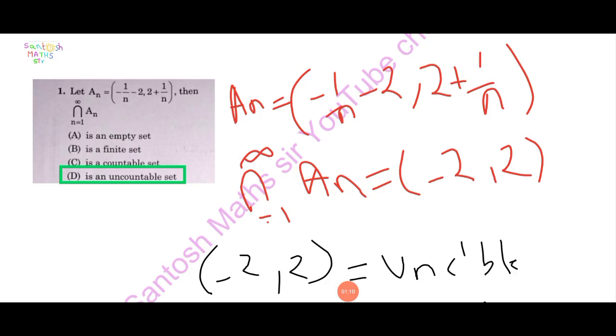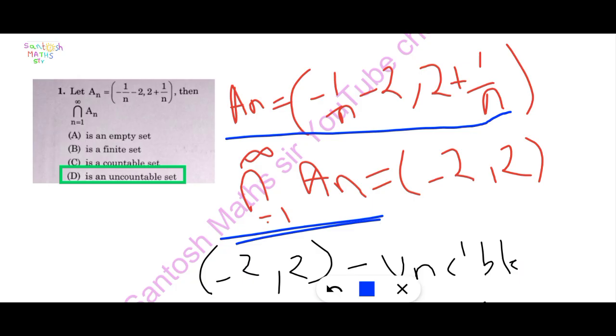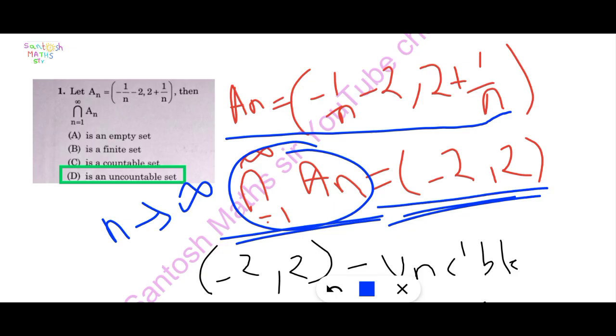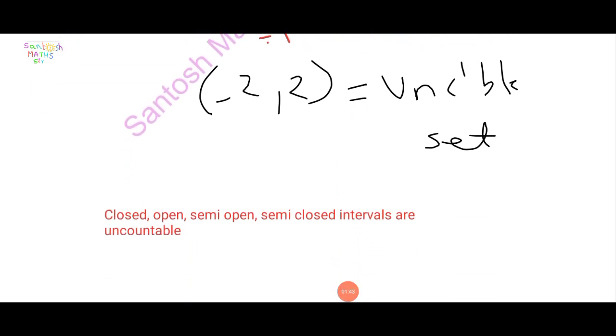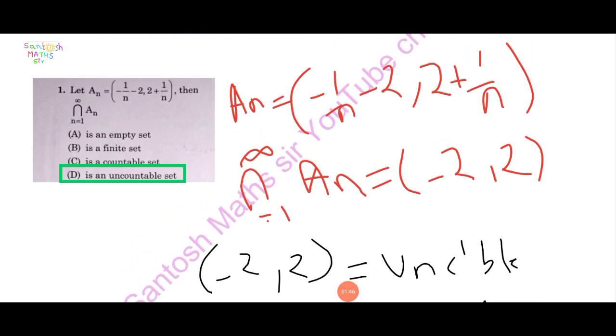First of all, here An is equal to (-1/n - 2, 2 + 1/n). Find its intersection. As n tends to infinity, we get minus 2 and 2. The intersection of An gives the interval from minus 2 to 2, open interval or closed interval. Here an open interval is an uncountable set.